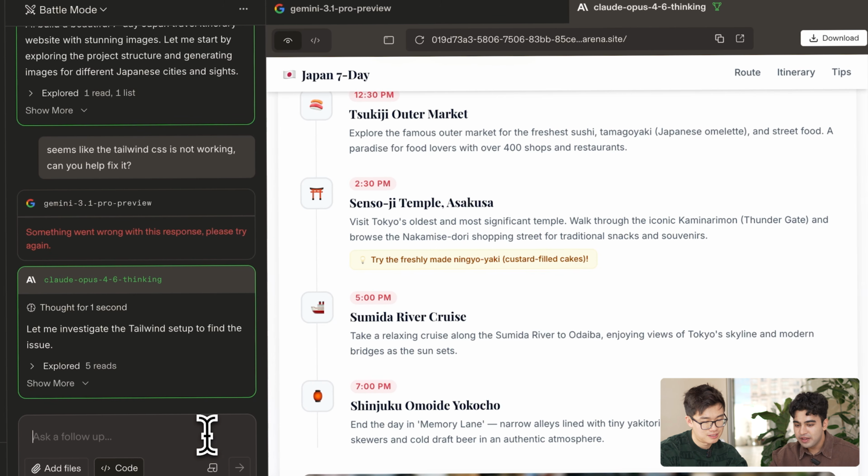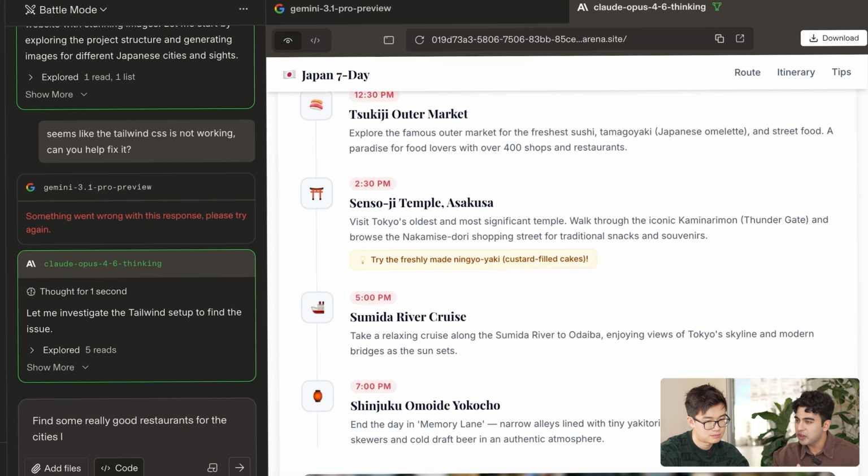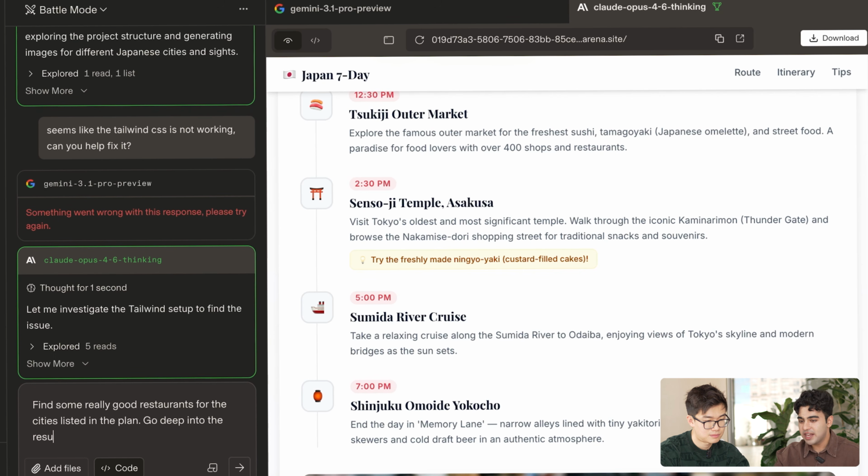Let's ask it to find some really good restaurants for the different cities that it has listed out for us, and tell it to go really deep. Go look at all the reviews, see what people are saying online. Maybe you can pull down the star ratings of the different restaurants, and just put it in the itinerary. So when we're there, we can make sure to visit it. That sounds good. Look at reviews. Add them to the travel plan. All right. Let's do it.